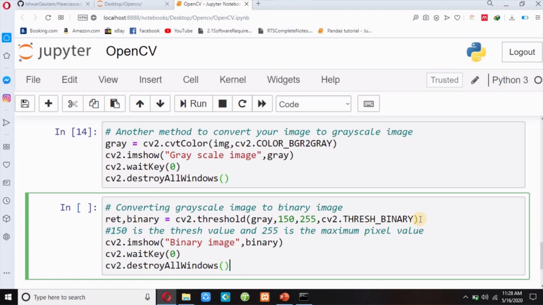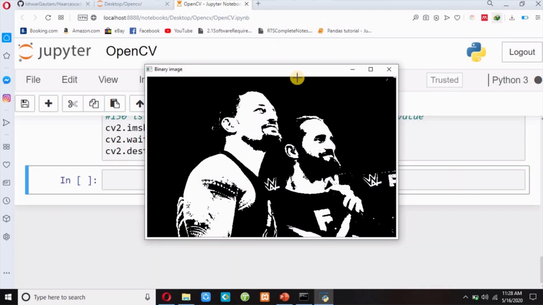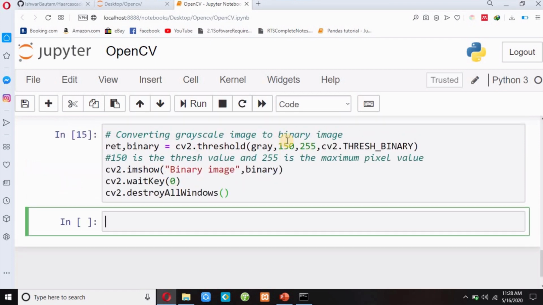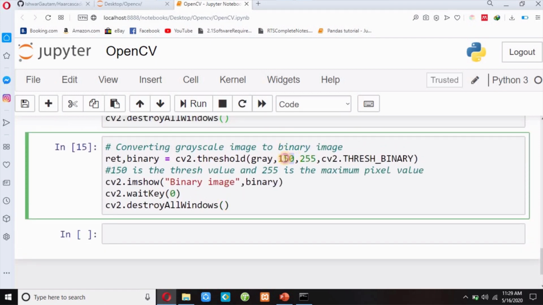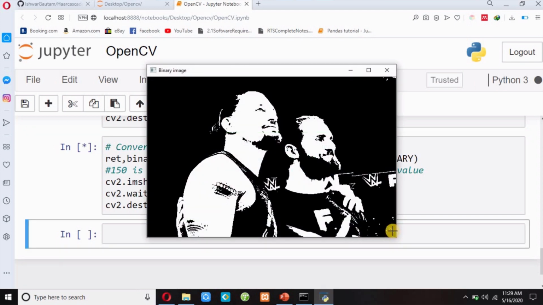Now if I press shift enter, so this is my binary image. This is a black and white image. If I press any key from the keyboard, it will destroy my window. I can change this parameter value. Suppose 125. Shift enter. Okay. You can change any thresh value over there.